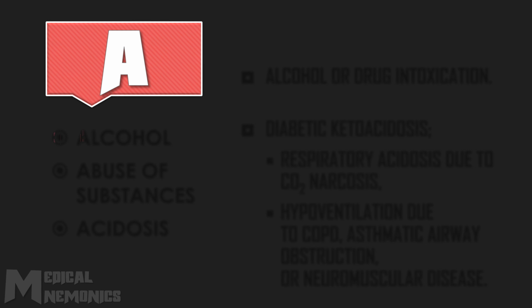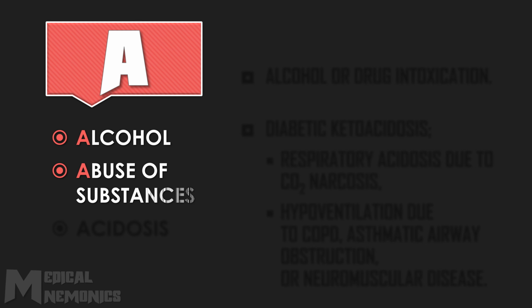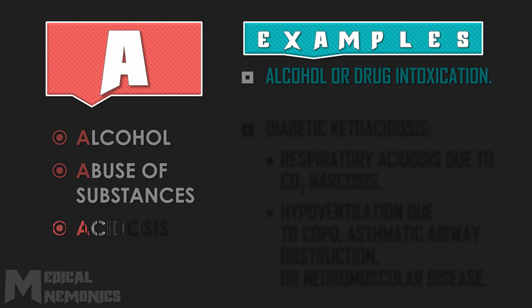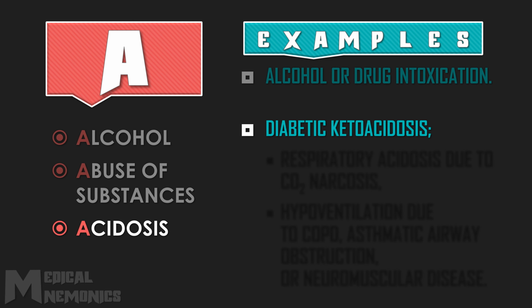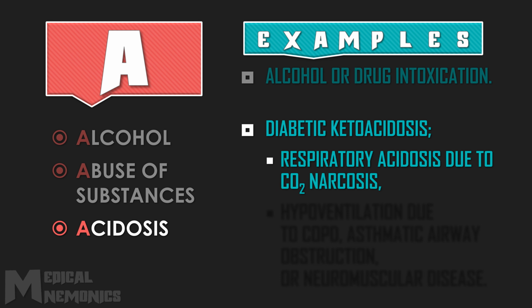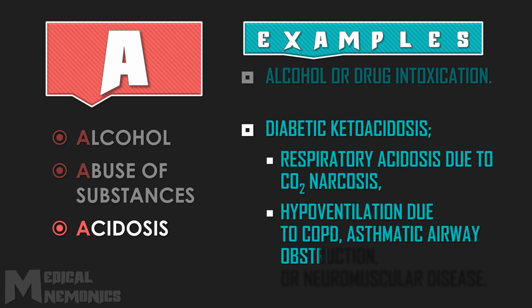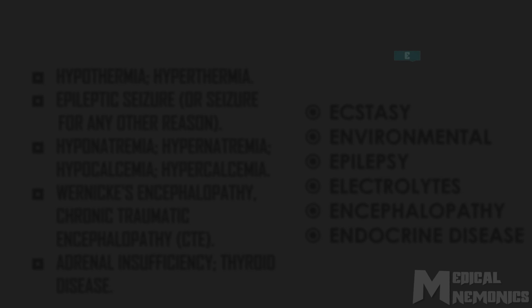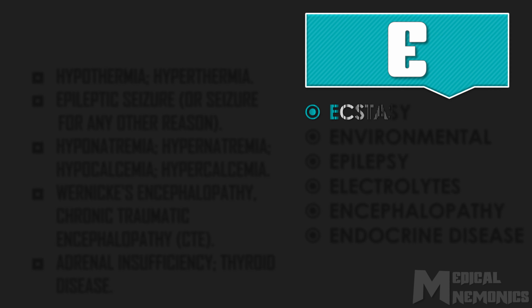A stands for 1. Alcohol. 2. Abuse of substances. Examples of which include alcohol or drug intoxication. And 3. Acidosis. Like diabetic ketoacidosis, respiratory acidosis occurring due to CO2 narcosis, and hypoventilation due to COPD, asthmatic airway obstruction, or neuromuscular disease.